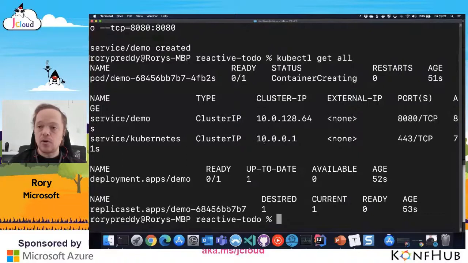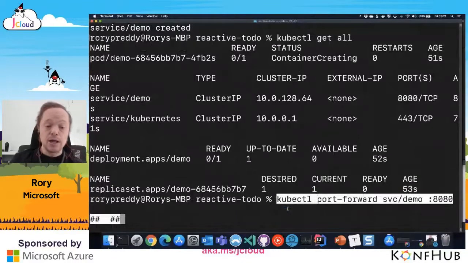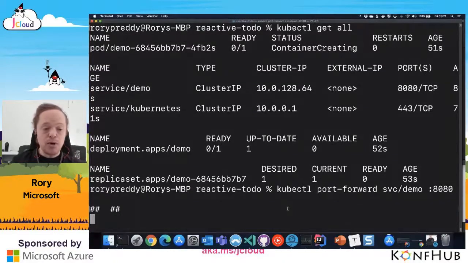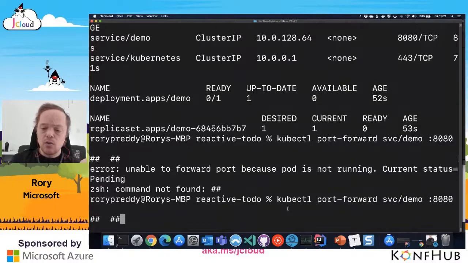And then finally, I'm going to create my port forwarding and bind to that port. And hopefully it will be ready by then, else we can start the next part of the demo and come back to that. So I've got port forwarding and my services, port 8080. It says unable to forward the port because the pod is not running. Okay, so let's give it a few seconds and wait for it to actually run. Let's see here. Get all.